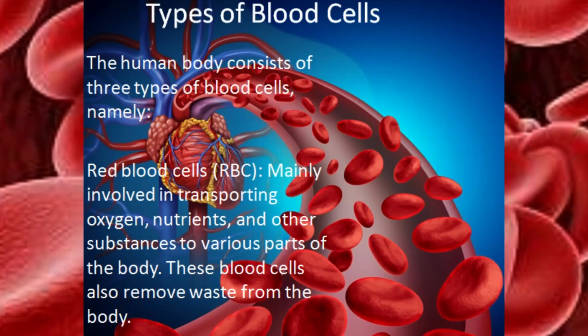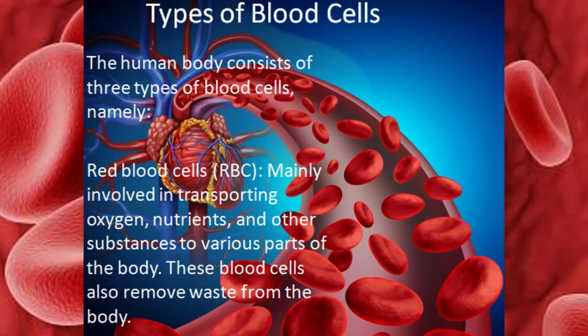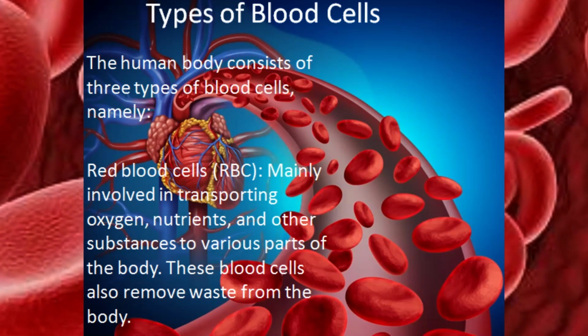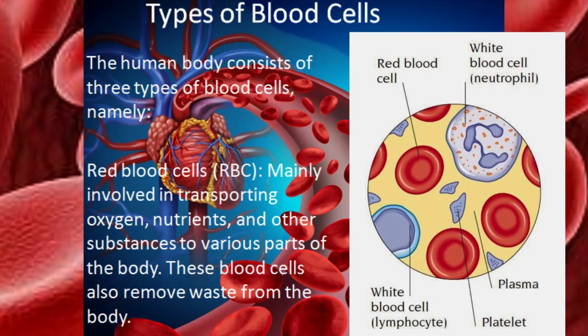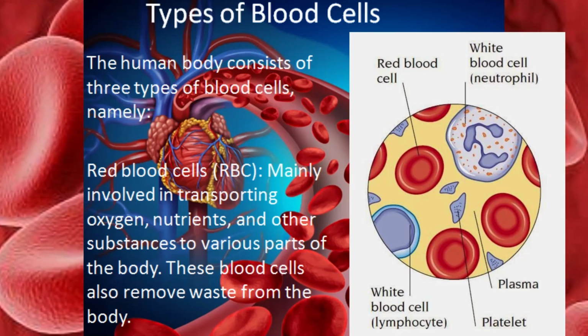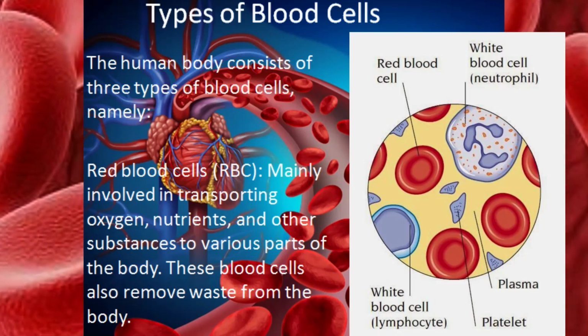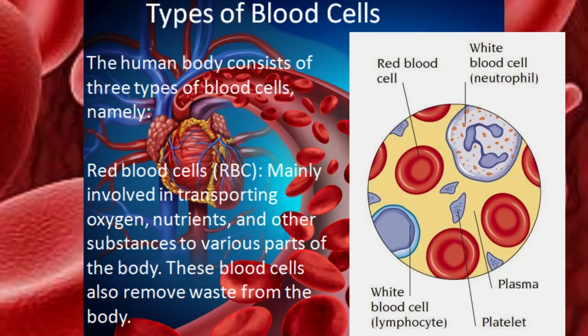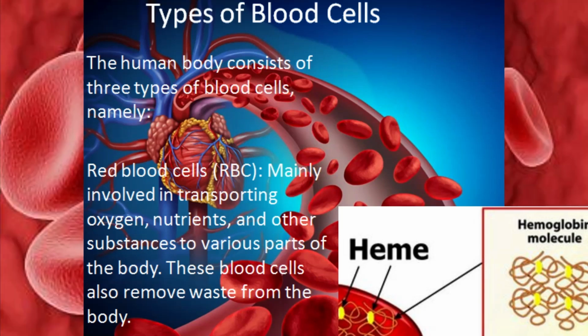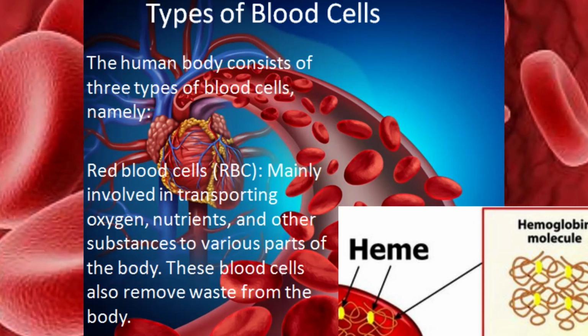So we have types of blood cells. The human body consists of 3 types of blood cells, namely, as I already said, red blood cells, which in medical language we call RBC, white blood cells, we call WBC, and platelets, and also one more important component, that is hemoglobin. Hemoglobin is also an important constituent of blood.